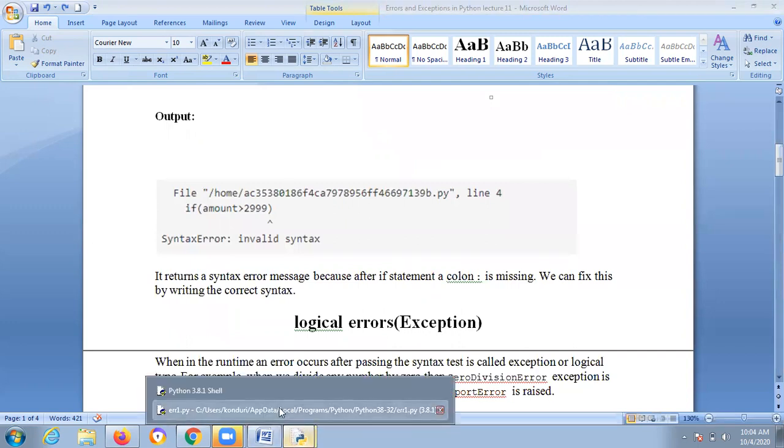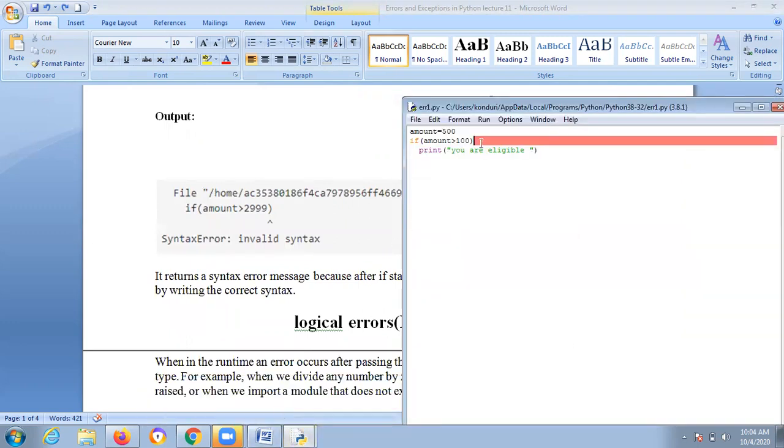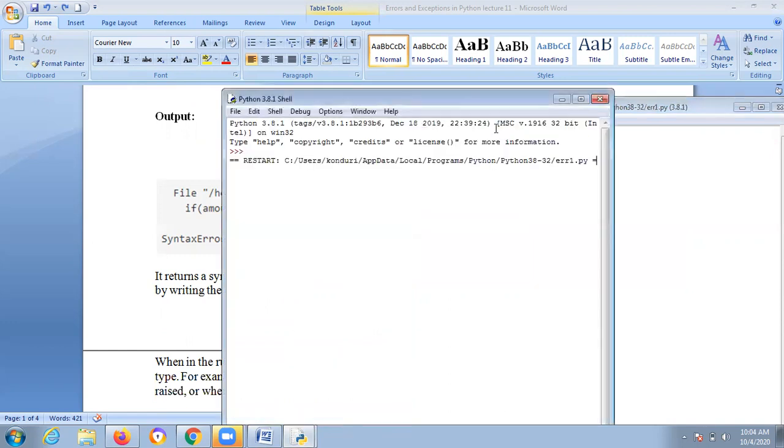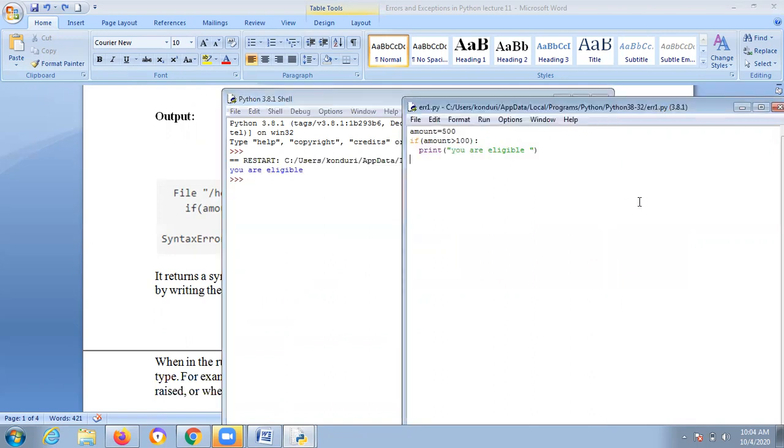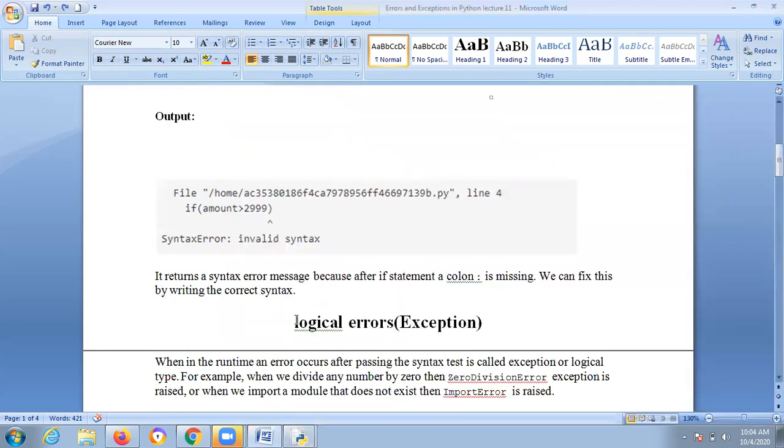What is the solution for this? You have to give a colon, right? Run this one. You are eligible, right? In the previous one, what happened? No colon was present. That's why it is an example of a syntax error. I hope you are understanding syntax errors.